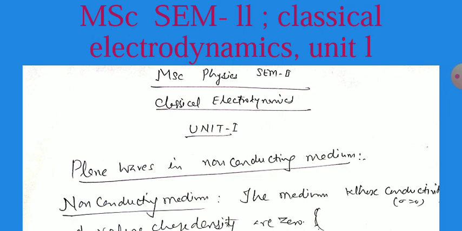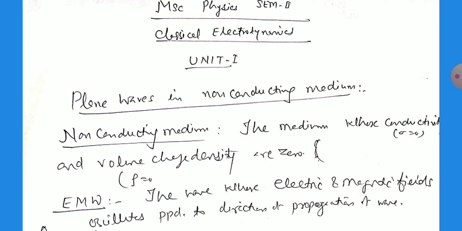If a plane wave is propagating in a non-conducting medium, then which parameters change, and what are the values of the related quantities of the wave and the medium? So we start from the introduction: what is meant by a non-conducting medium. A medium whose conductivity sigma equals 0 and whose volume charge density is also 0, both are 0, is called a non-conducting medium. Conductivity as well as the charge density.